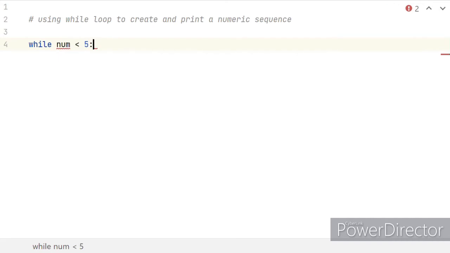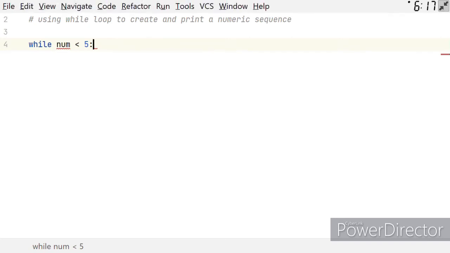As you notice, we get a red line. This is because we haven't defined a variable named num. If you are using PyCharm, then whenever and wherever you are making a mistake, PyCharm will alert you. When using a while loop, you must define the variable if you haven't already defined it. If you remember, when using for loops, you don't need to define variables.